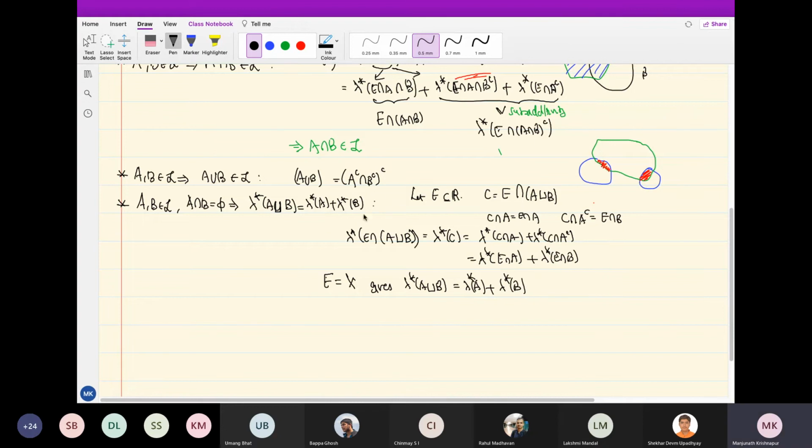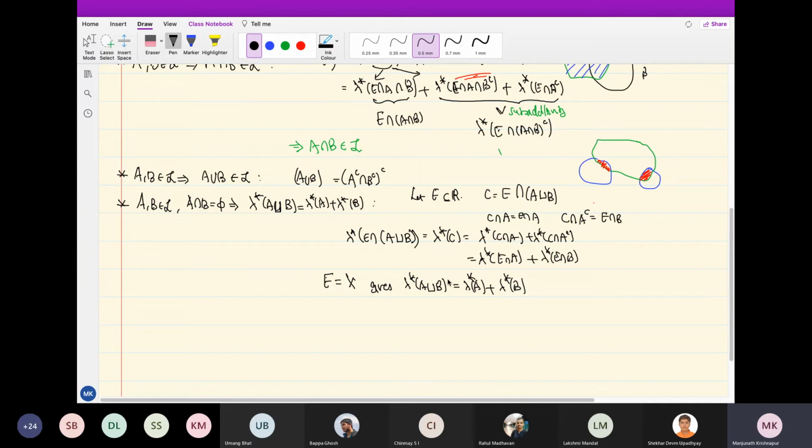Okay, so that's all. You are just applying definitions. So what I proved is a bit more. A and B are in L, but E is arbitrary when you intersect with E. That need not be in L at all, but still the additivity holds here.